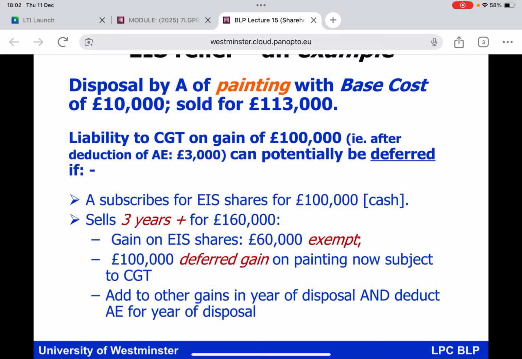So okay, that one is flagging up for us a bit of deferral relief, it's flagging up for us a bit of disposal relief, and the last one now is that element of income tax relief. And I want you to think about that 30% reduction of the amount of your tax bill. 30% of the amount of your cash investment, you'll be allowed to knock off your income tax bill for the year in which you make the cash investment.